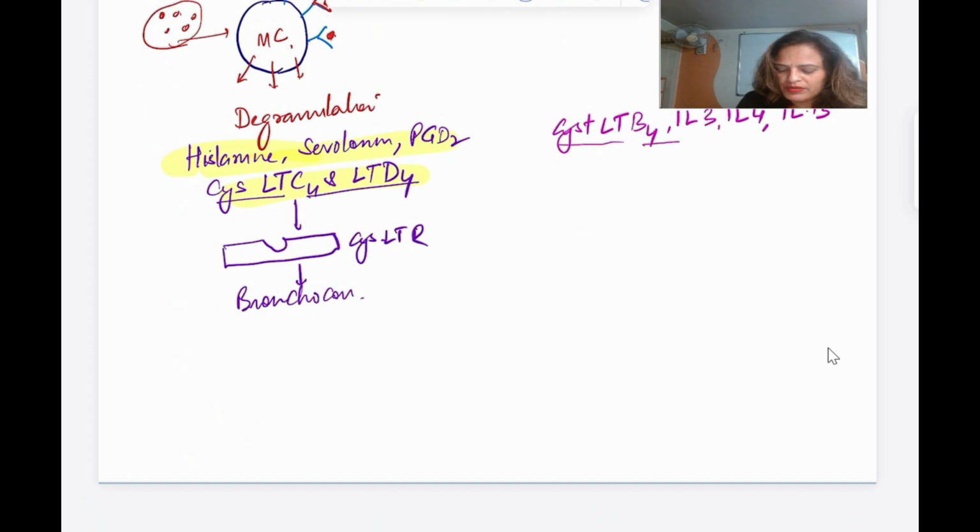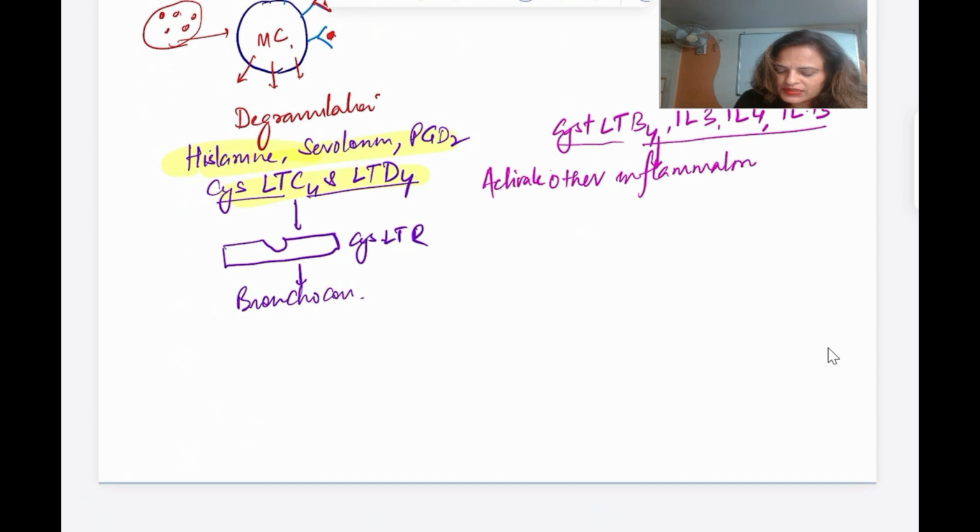And now what will happen with this? They are going to cause the recruitment and activation of other inflammatory cells.